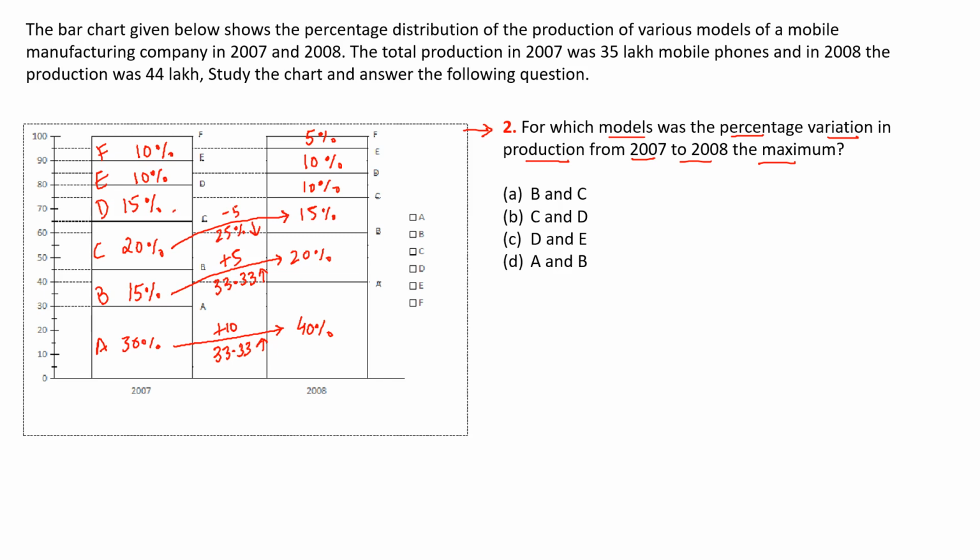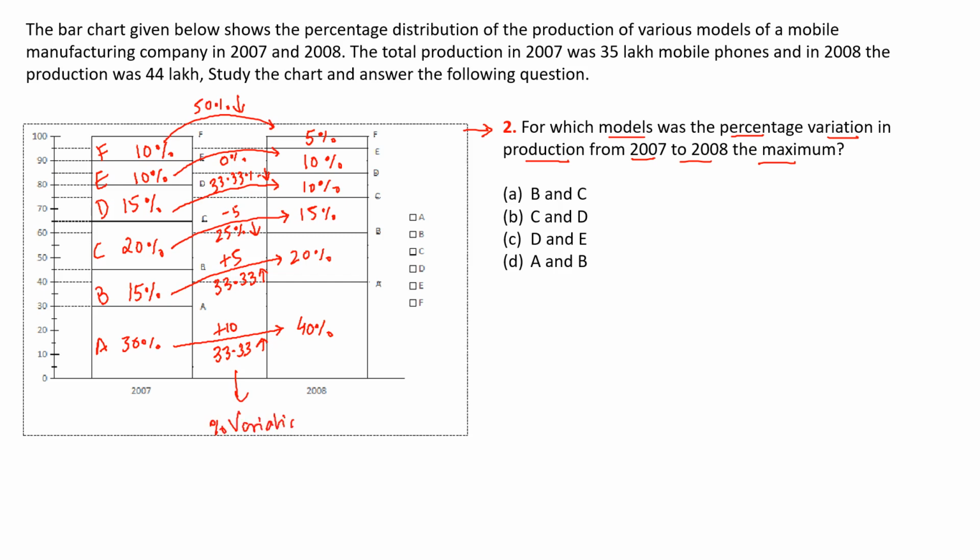For D it is 15 to 10, that means 5 over 15, 33.33% decrease. And for E it is 10 to 10, that means no change, that is 0%. And for F it is 10 to 5, that is 5 over 10 is 50% decrease. Okay, see, these are the percentage variations.